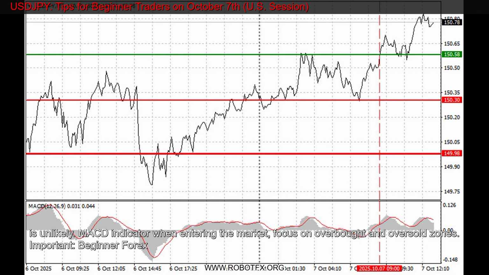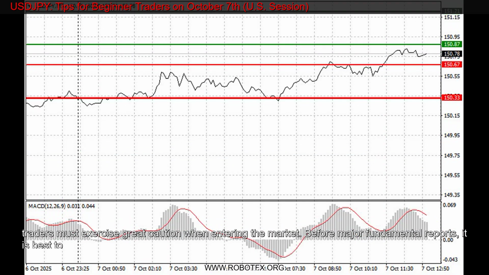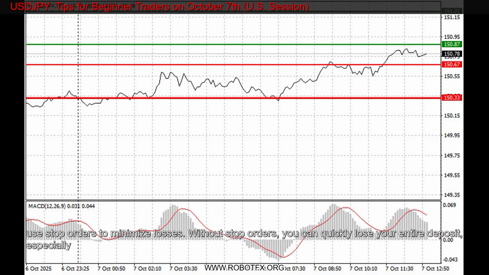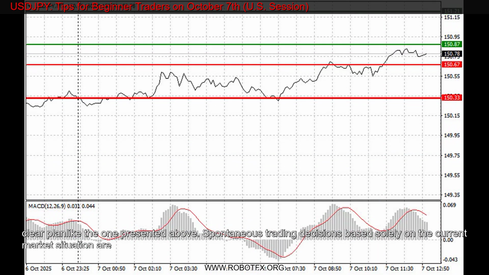Important! Beginner forex traders must exercise great caution when entering the market. Before major fundamental reports, it is best to stay out of the market to avoid sharp price fluctuations. If you trade during news releases, always use stop orders to minimize losses. Without stop orders, you can quickly lose your entire deposit, especially if you do not use money management and trade with large volumes. Remember, successful trading requires a clear plan like the one presented above. Spontaneous trading decisions based solely on the current market situation are inherently a losing strategy for intraday traders.